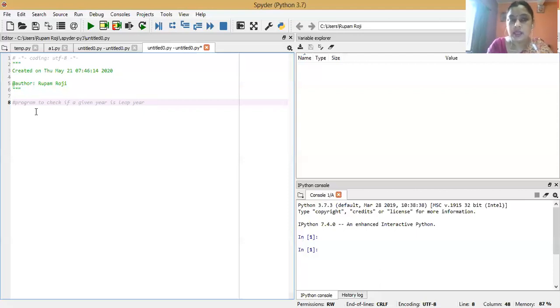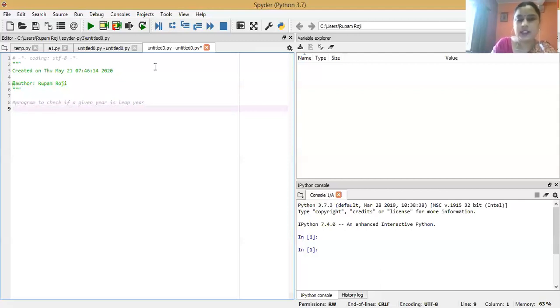This statement we have written under the comment section, which means these statements are ignored by the interpreter and are present in the source code so that anybody can understand that the program we are going to write is the program to check the leap year.